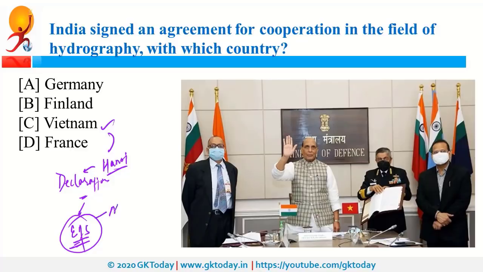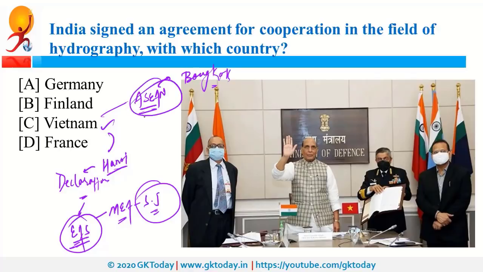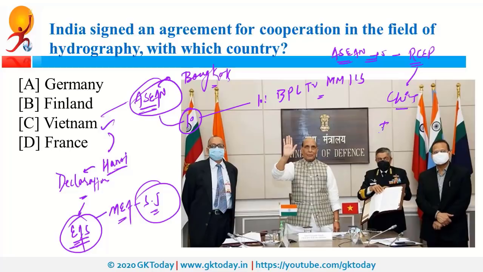And from the Indian side, our External Affairs Minister S. Jaishankar participated. Please remember that for this year, Vietnam is the chair of ASEAN. And ASEAN was formed through the Bangkok Declaration. ASEAN is a group of 10 countries. ASEAN stands for Association of Southeast Asian Nations. So these 10 countries are BPLTV, MMICS. Recently, ASEAN plus 5 countries signed RCEP, that is Regional Comprehensive Economic Partnership. China is a member of this RCEP and India decided to stay away from this grouping.